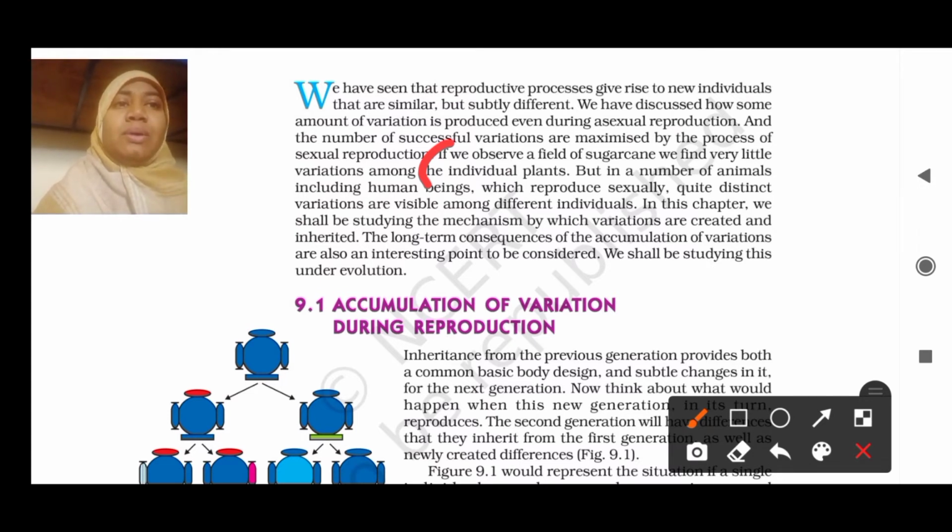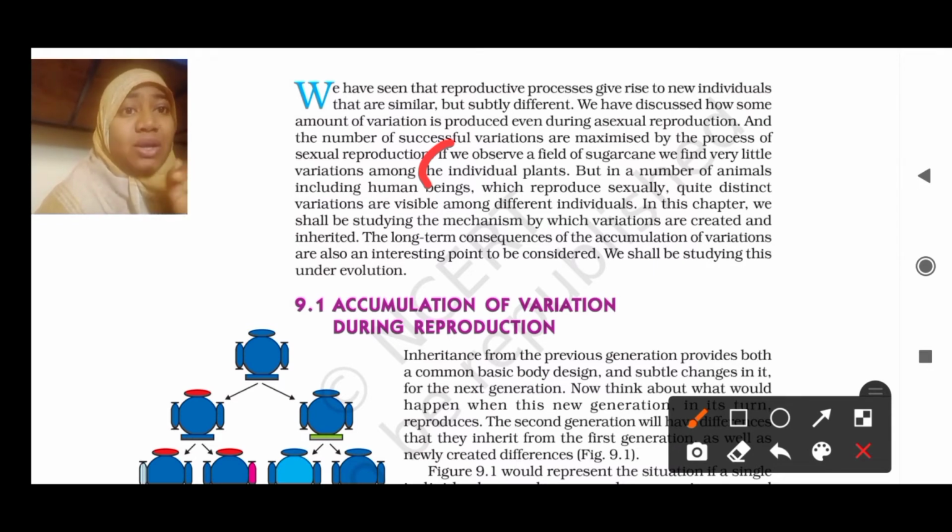But when you talk about a human being, which is a sexually reproduced organism, you can give even any example, even you yourself can be the example. So, do you look exactly like a carbon copy of your mother or exactly like a carbon copy of your father? Highly not. You are different. So maybe one character is from your mom, one character is from your dad. If one character is with the mother and one with the father, then our characters will not be completely similar. Obviously not. So they are saying that if we compare characters in plants, we will not know to what extent they have changed. The genes have changed there, but they will look the same, with only a few changes. If we compare humans, we will see more variations.